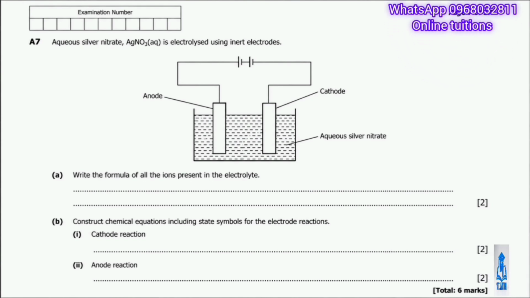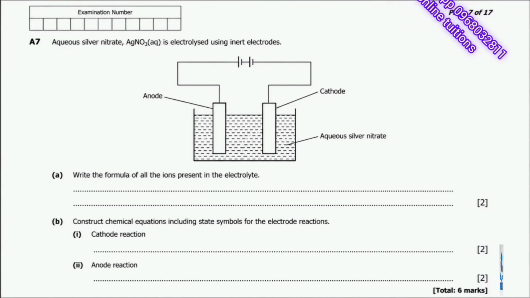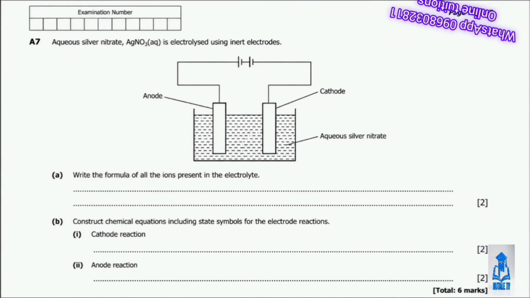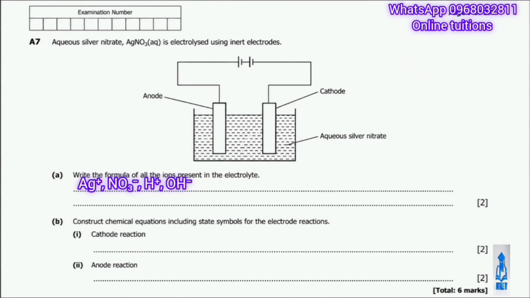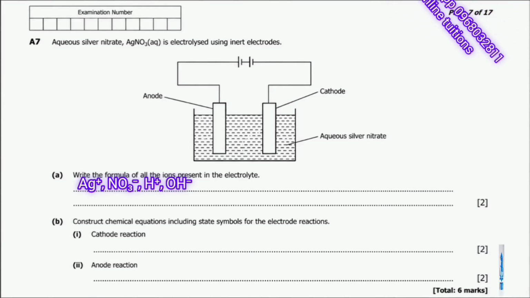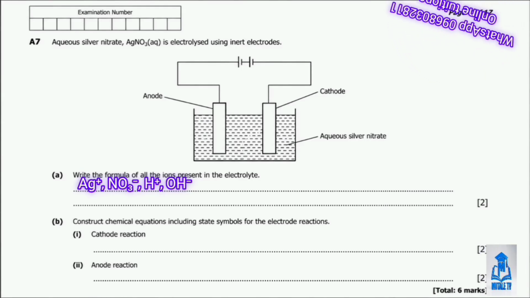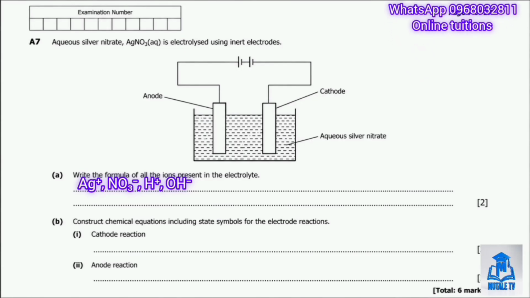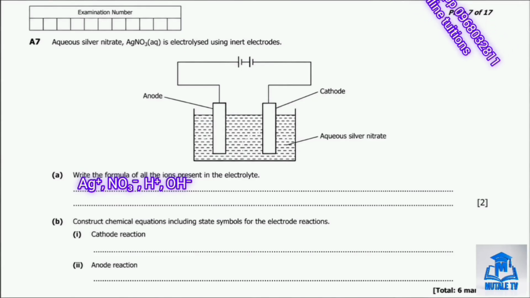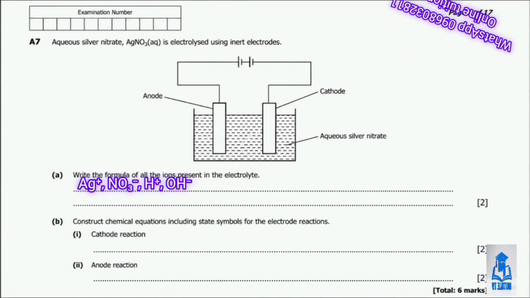But this is an aqueous solution. Water itself is also partially ionized, giving us hydrogen ions, H+, and hydroxide ions, OH-. So together, the four ions present are Ag+, NO3-, H+, and OH-.